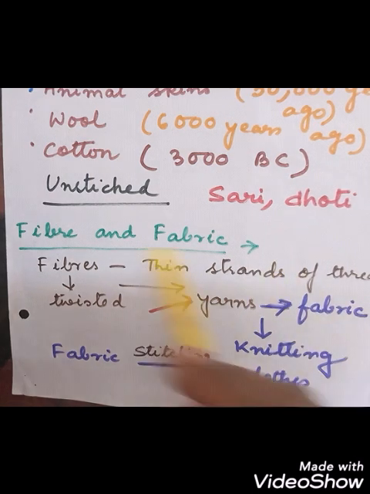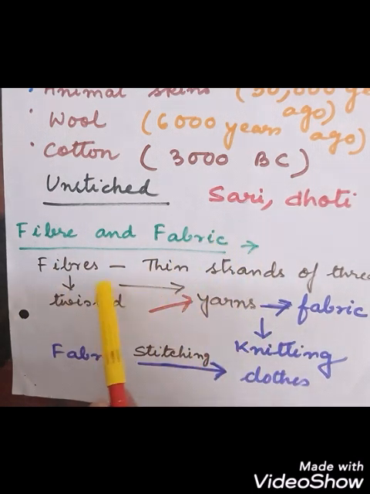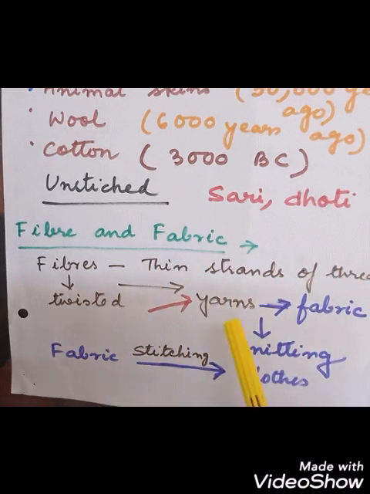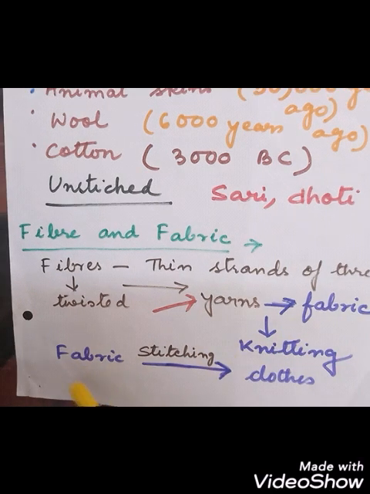So once again, these fibers are thin strands of thread. These are twisted to form yarns. Yarns are then woven or knitted to form the fabric, and then the fabric, the cloth, is stitched to form the dresses: cotton frock or cotton kurta, silk kurta, silk dress.